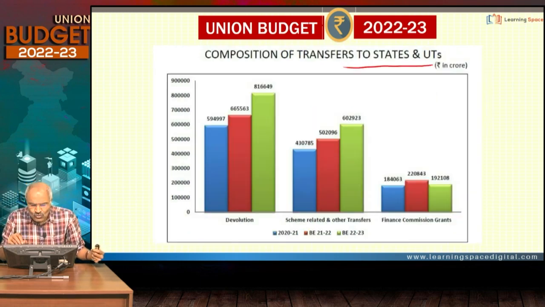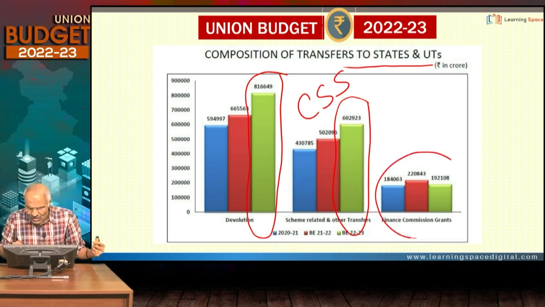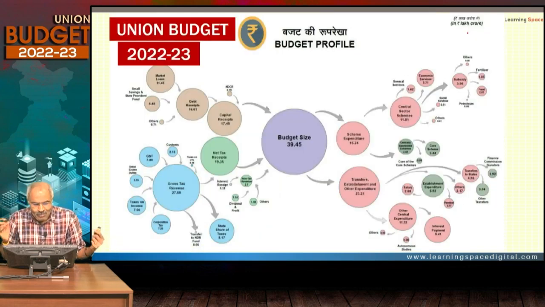Composition of transfers to states and UTs. Devolution, we have already seen. This is as per the 15th Finance Commission. And other scheme-related transfers. Centrally sponsored schemes, all of you are familiar, where states and the center share the expenditure. Then Finance Commission grants are there. These grants are given by the Finance Commission, and that's all. And look at the budget profile. I already talked about these things.